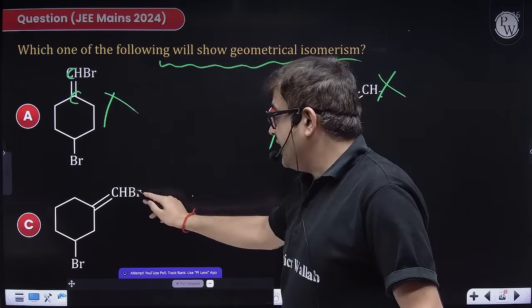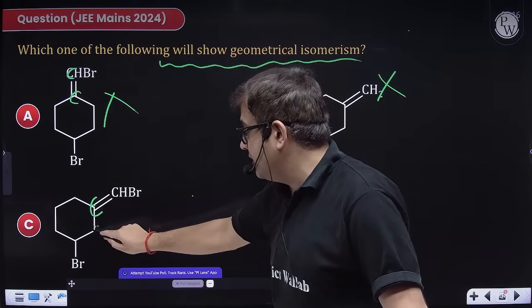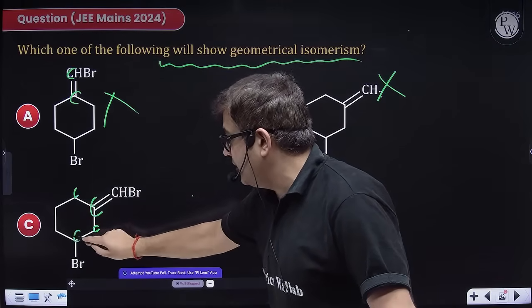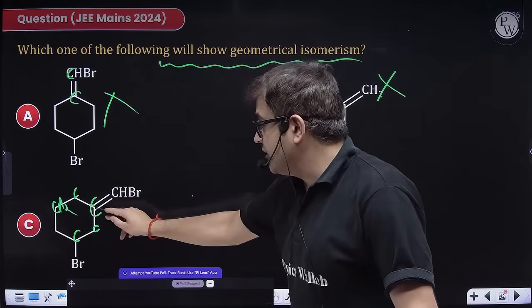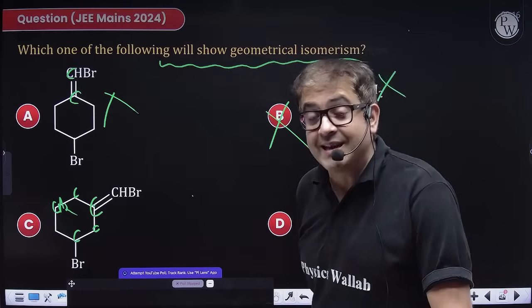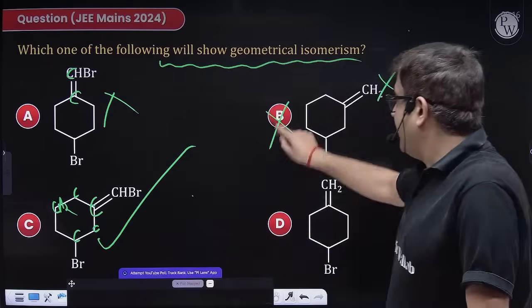Sir, this is CHBr, so both groups are different, and if you just check these carbons, then this carbon is a tie, but this carbon creates the difference because it is having bromine and this is CH2. So this carbon is also having differently substituted groups. So yes, this will give you your geometrical isomer.